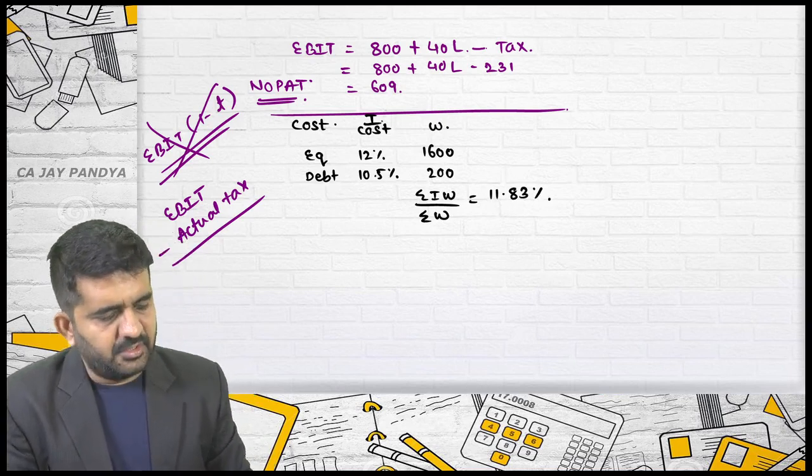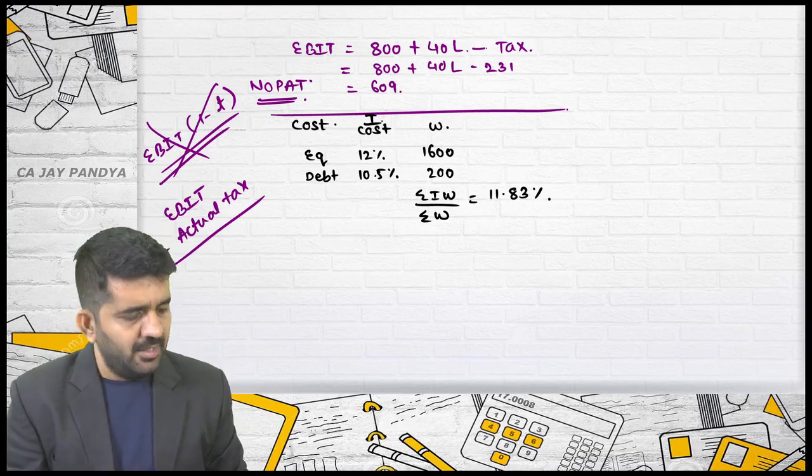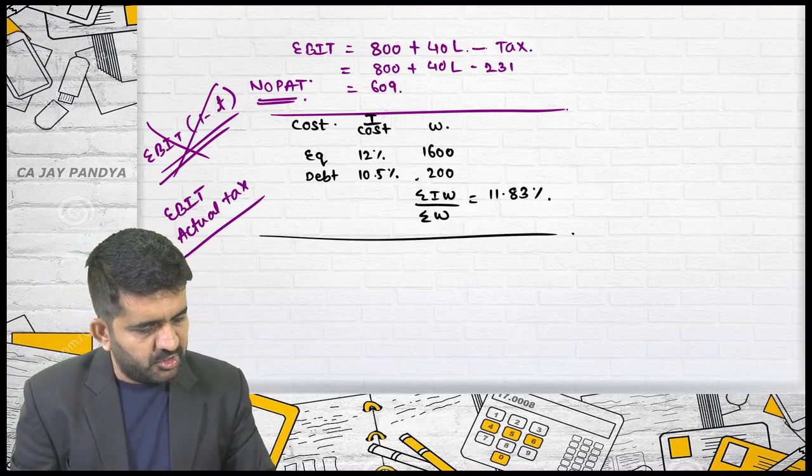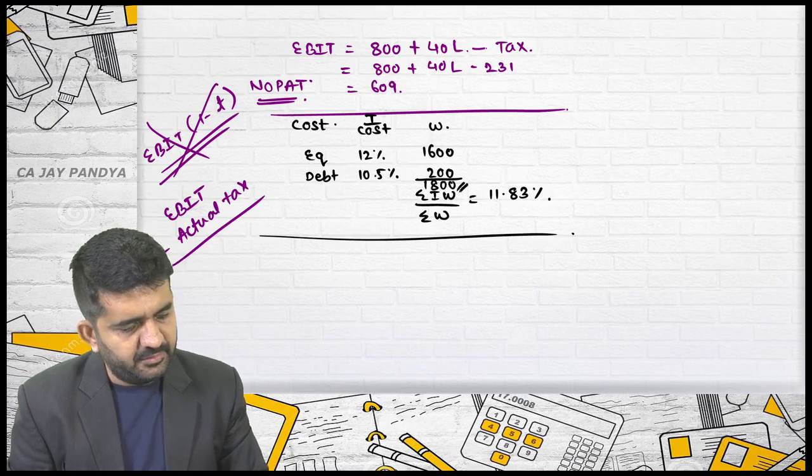This is I, this is W. I have just found out sigma IW. What is total capital employed? It is 1800.